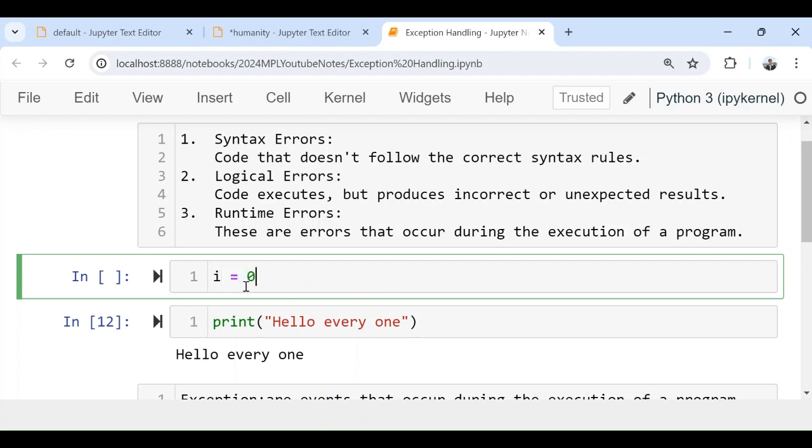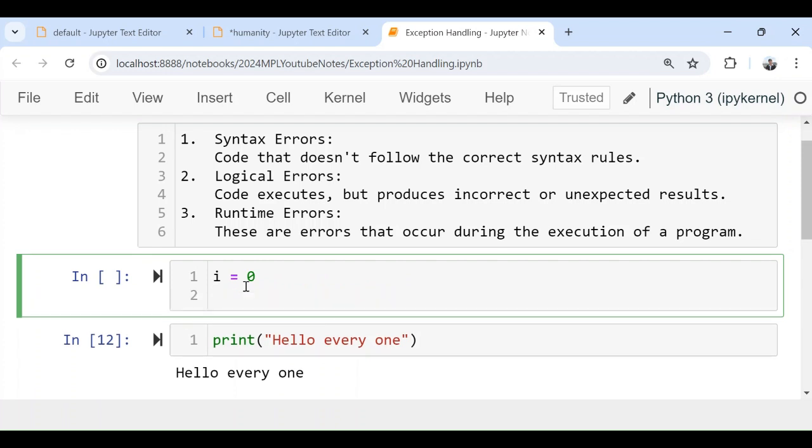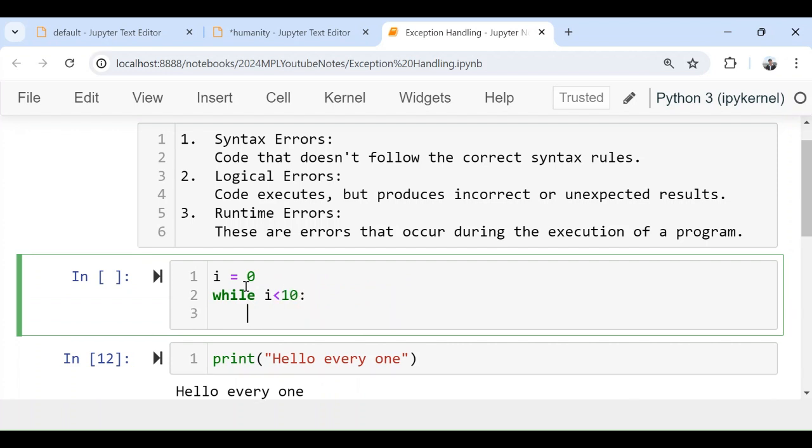I will say i is equal to 0, so I will start from 0. Then I will say while i is less than 10, because it should run 10 times, then I will say print hello everyone. So this looks correct. If I run this code, the program is correct, and I want it to run only 10 times. But when I run this, it will run forever.